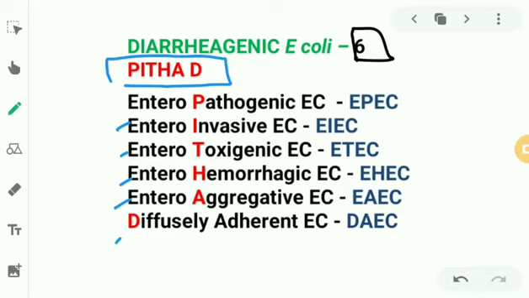What is important of this enteropathogenic E. coli is that it has something known as the bundle forming pili. It has some pili which is known as the bundle forming pili, which attaches to the gut epithelium and causes effacement lesions. So it produces something known as AE lesions, attachment effacement lesions. It attaches to the microvilli of the intestine and disrupts the function of the villi, right? So this is called AE lesions because of the bundle forming pili, and these AE lesions in general are coded by the LEE gene.